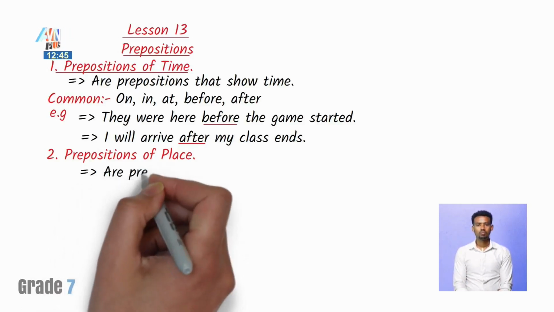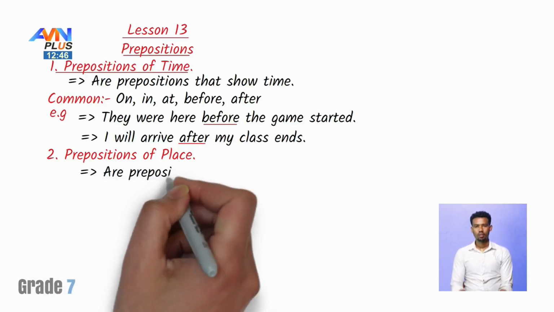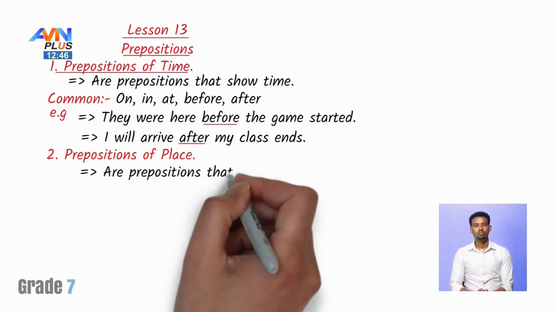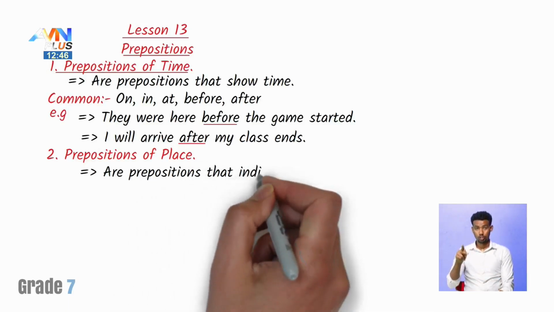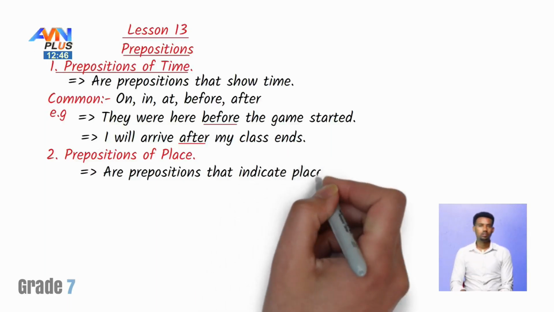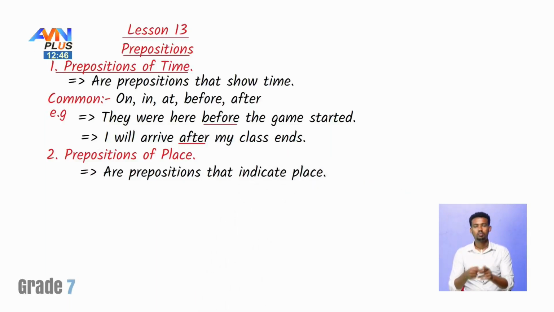Prepositions of place. These are prepositions that indicate place, or that show place.